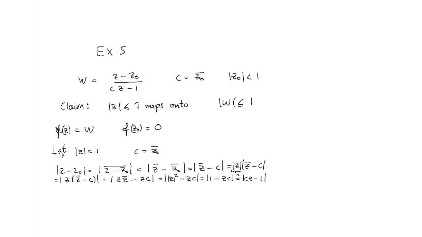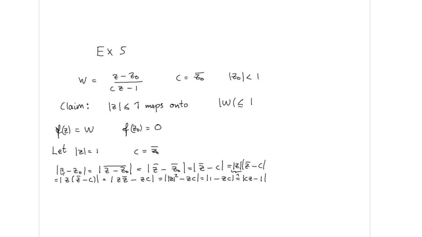So what are we going to do then? First, we know that any point on the unit circle has the property that the absolute value of z is equal to 1. We have that c is equal to the conjugate of z0. We recall this.